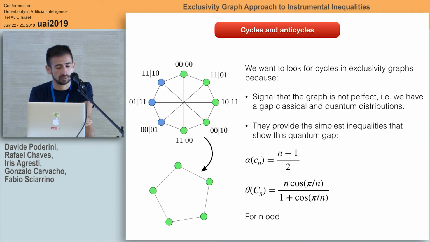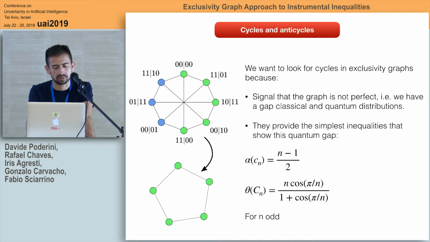The first one is that I can obtain the value of the independence number just by looking at the graph. These graphs are really easy, but when you are working with more complex causal structures, you will need an algorithm. So in this case, the independence number is 2, and you can obtain it just by applying the first formula: (5 minus 1) over 2, that is 4 over 2, which is 2. So that's the classical bound.